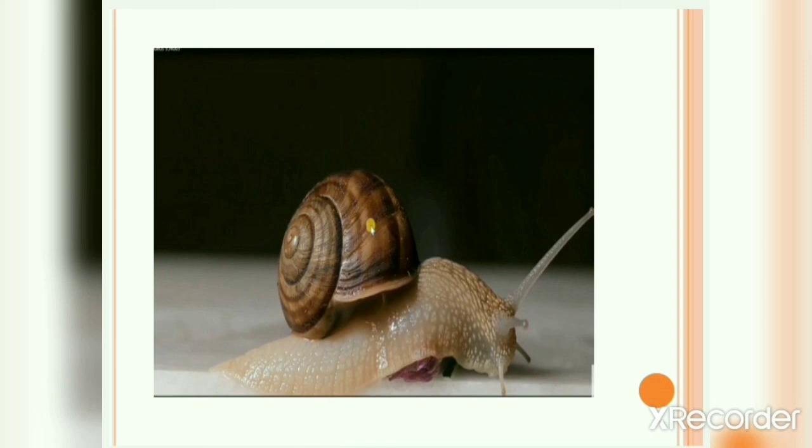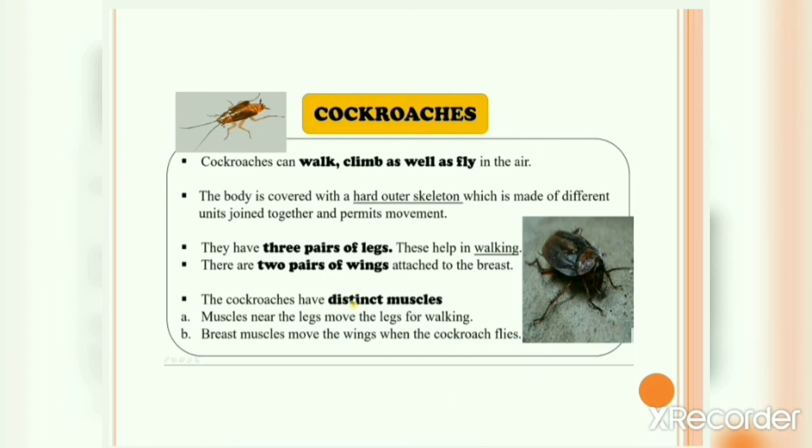Okay, so we will now talk about cockroaches. Cockroaches can walk, climb, as well as fly in the air. The body is covered with a hard outer skeleton which is made up of different units joined together, and it permits movement. They have 3 pairs of legs, as you can see. These help in walking, and there are 2 pairs of wings attached to the breast.